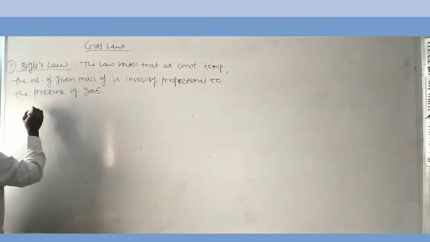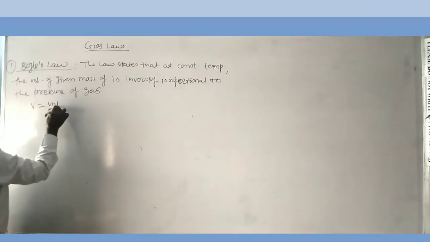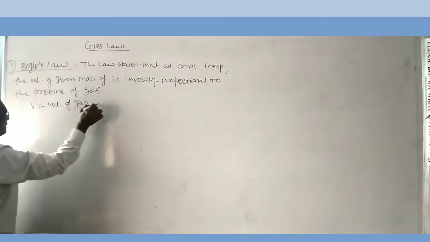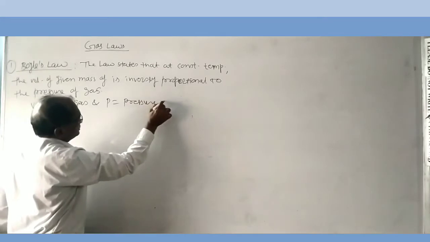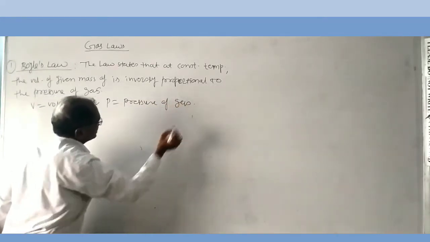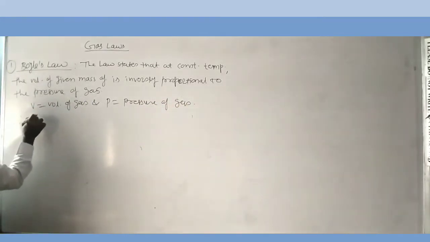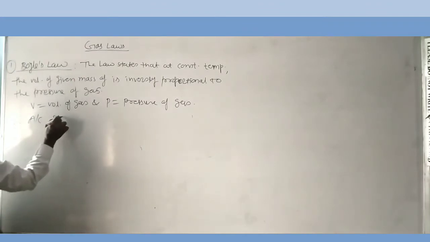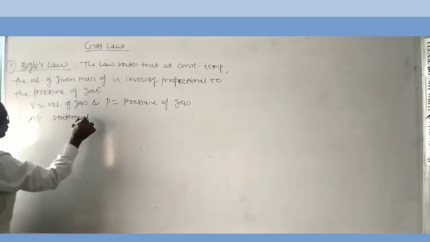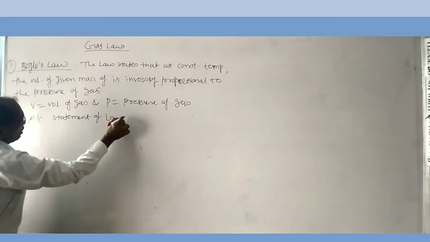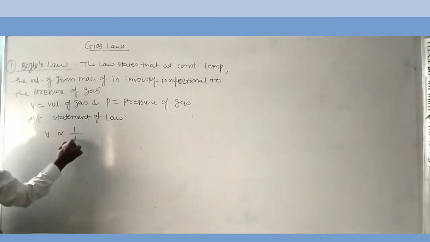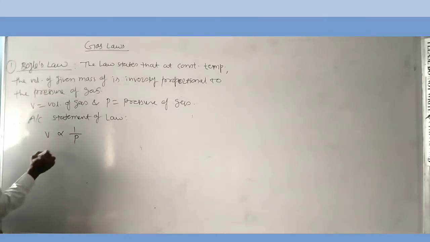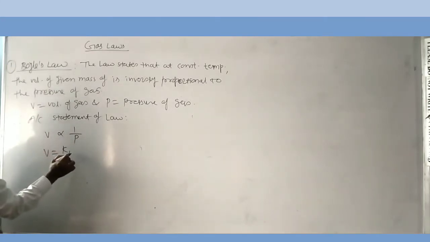Suppose, consider here V is the volume of gas and P is the pressure of gas. Therefore, according to the statement of the law, V is inversely proportional to P. Remove the proportionality sign by constant K1.